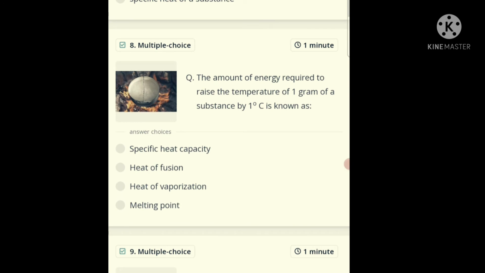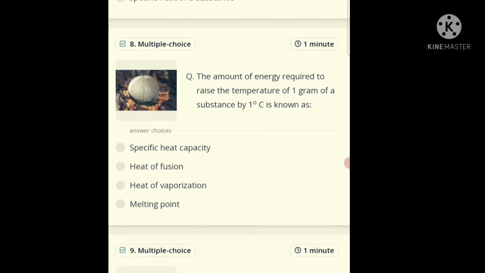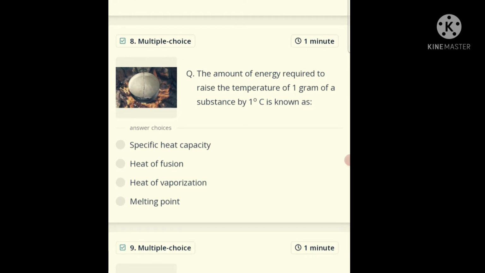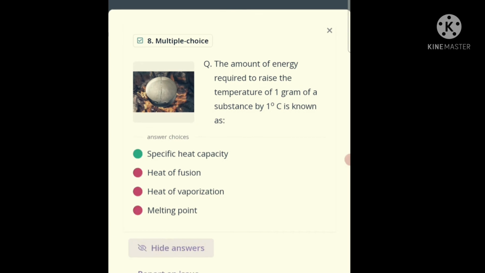Now question number 8. You can see the amount of energy required to raise the temperature of 1 gram of substance by 1 degree Celsius is known as specific heat capacity, heat of fusion, heat of vaporization, melting point. The correct answer is specific heat capacity.